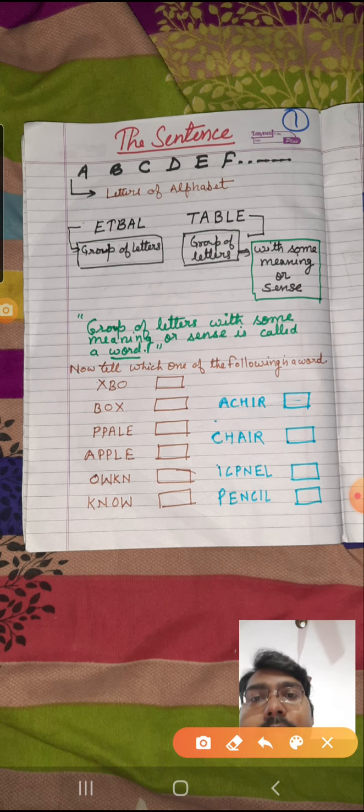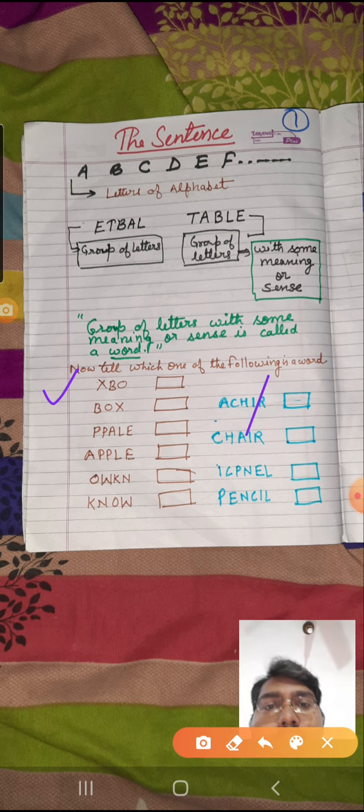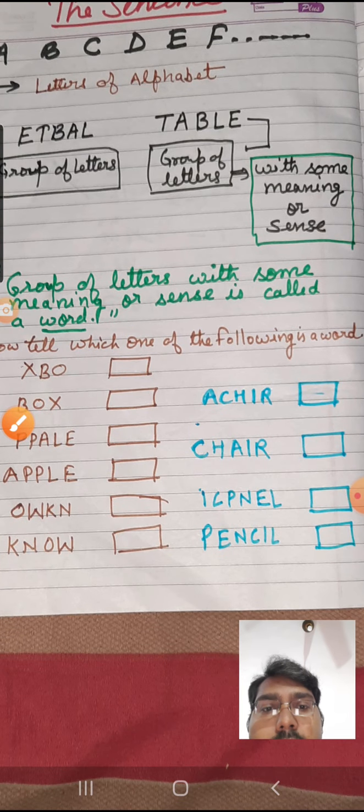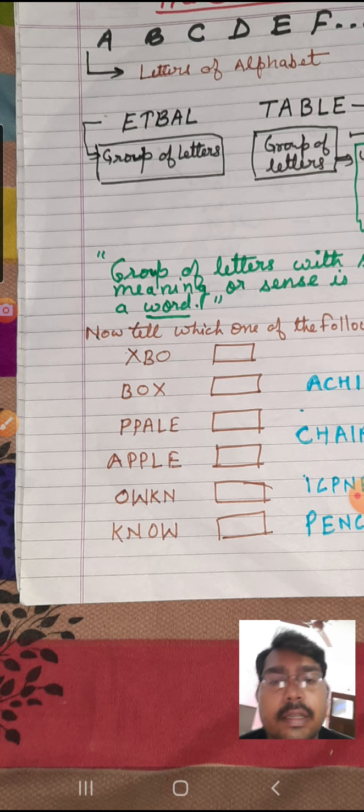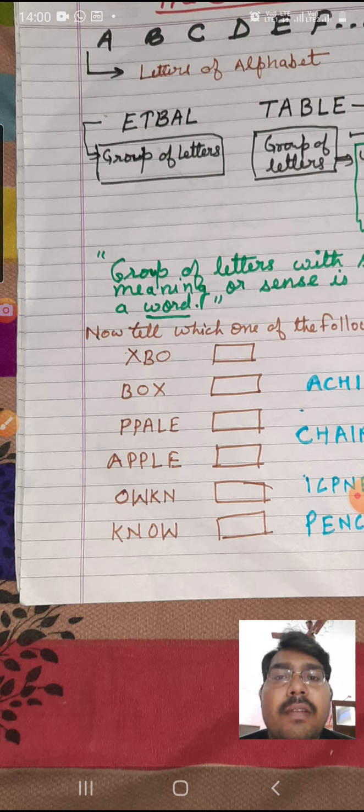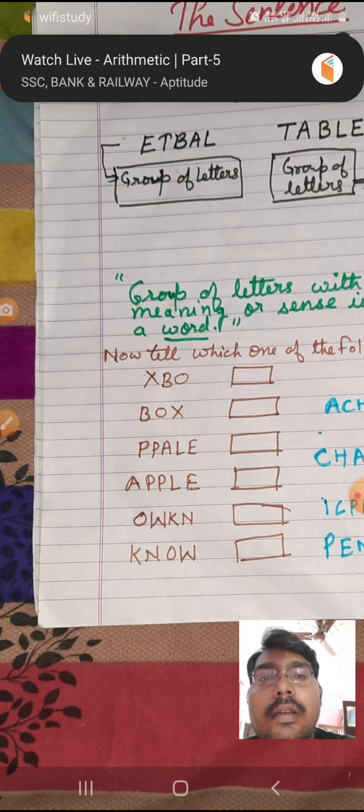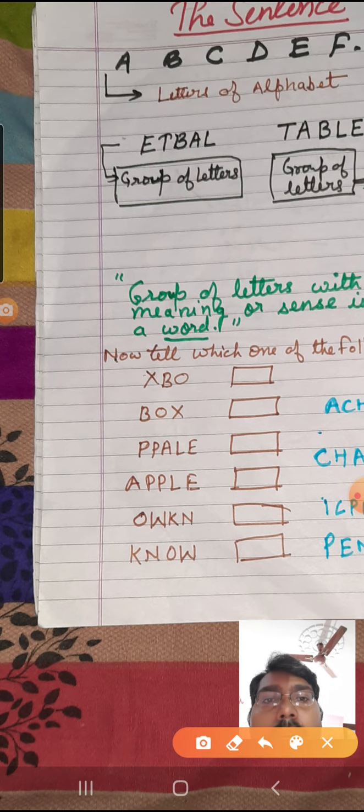Now I have some exercise for you. Let me make it clear to you. If I enlarge it, you can see you need to tell which one is a word. If a group of letters has some meaning, it is a word; if there is no meaning, then that group of letters will not be considered a word. Now you see XBO, it is not producing any meaning. So this is not a word.